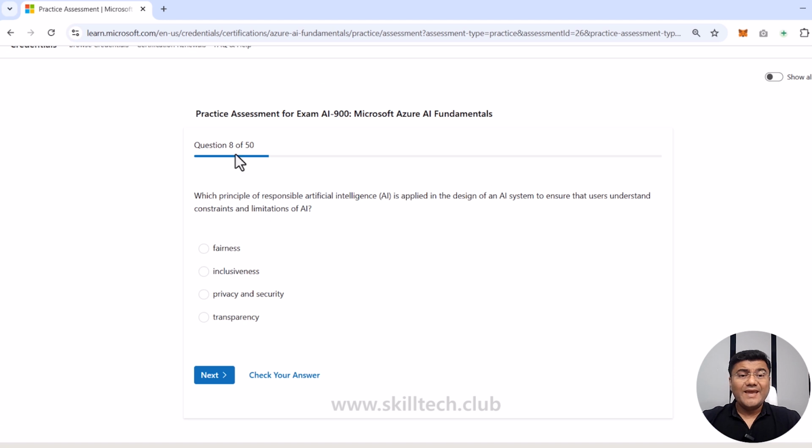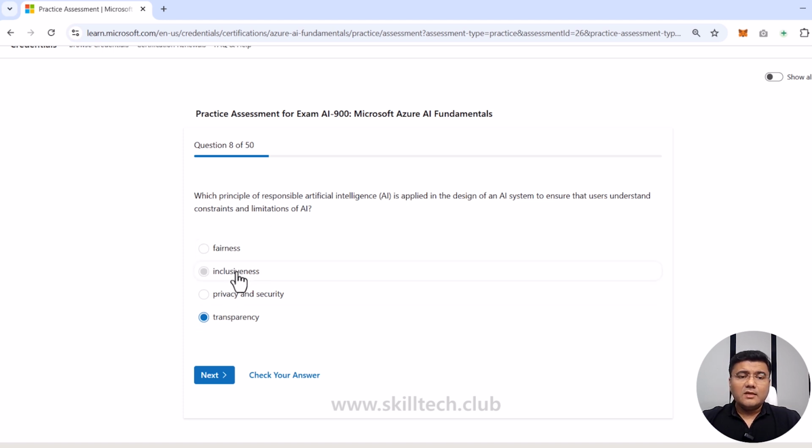Moving forward to the next, eighth question. Which principle of responsible AI is applied in the design of an AI system to ensure that users understand the constraints and limitations of AI? Limitations of AI is a very common topic, and here they are talking about transparency again. They are saying we have to make sure our users are aware, so users understand the constraints and limitations of AI. How will they understand that? If you are very transparent.